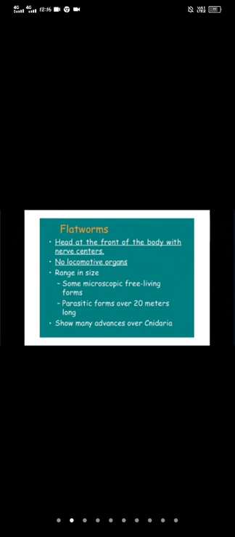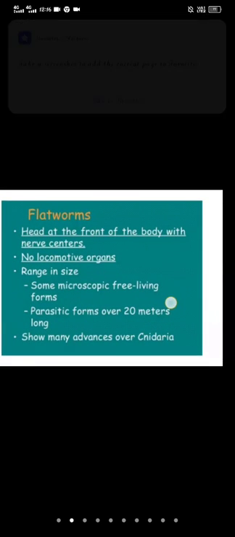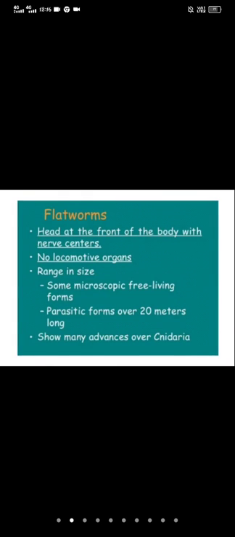The longitudinal nerve cords are connected together by the transverse commissures at regular intervals, giving a ladder-like appearance. Next, after the nervous system, the excretory system. So, what about the excretory system? The excretory system is formed of protonephridia or flame cells.